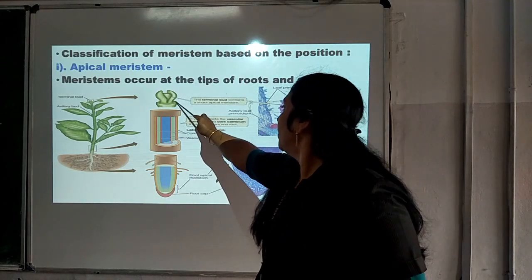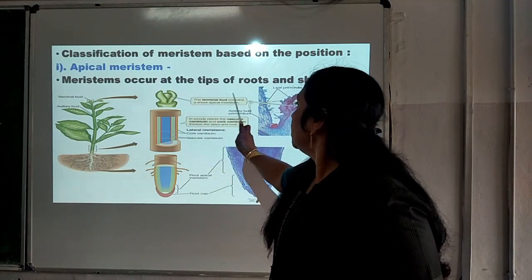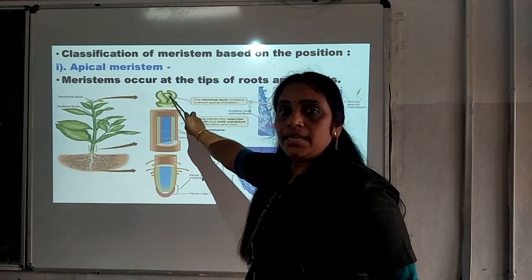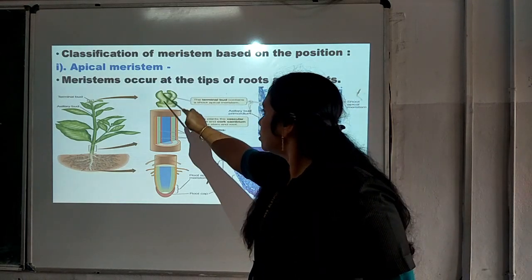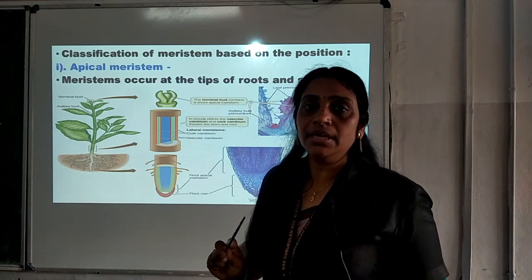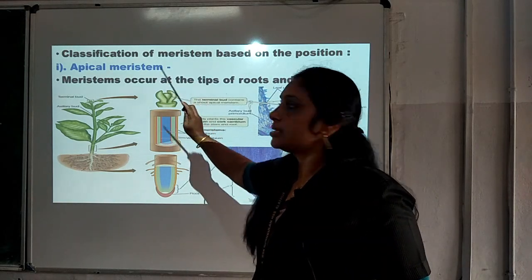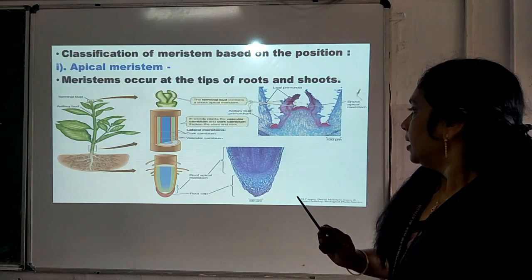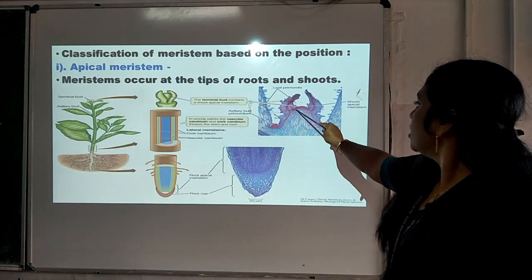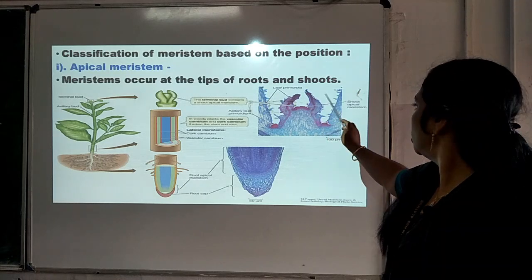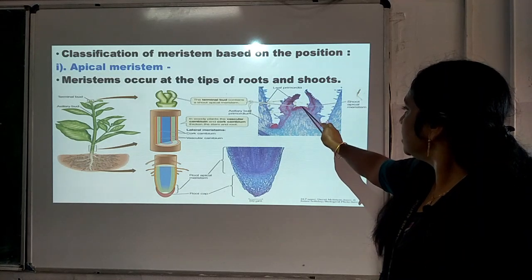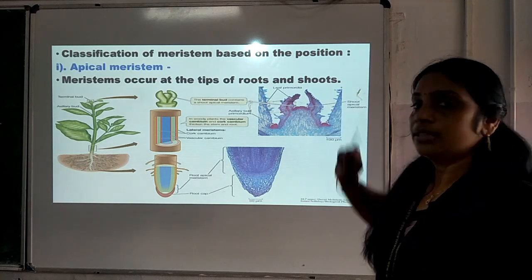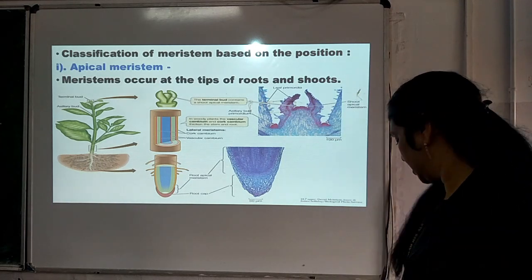The terminal bud contains a shoot apical meristem. Because of this apical meristem, the division will be taking place in this area. And next, you can see here again in the case of shoot, internal structure, shoot apical meristem. This is the part where shoot apical meristem is present, where the division is taking place.